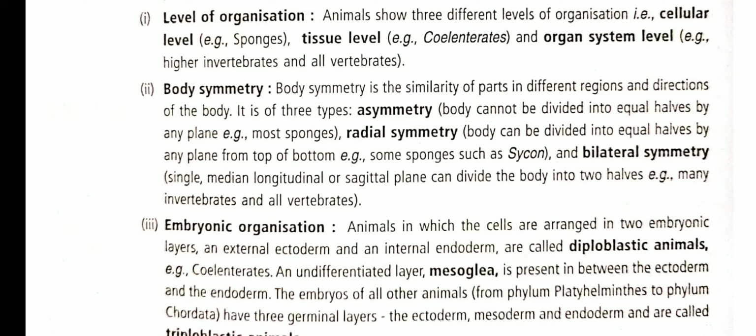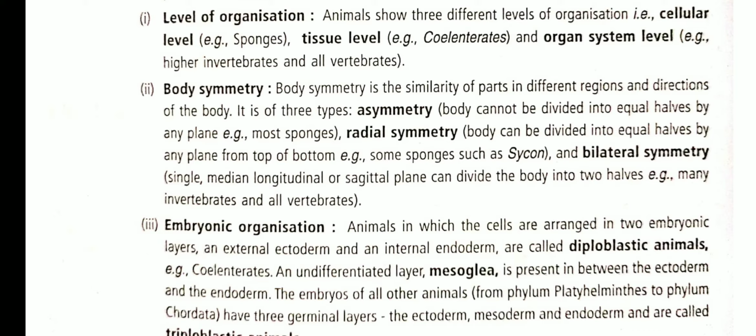of the sponges. Second is radial symmetry, where the body can be divided into equal halves by any plane from top to bottom, and this kind of symmetry is present in some of the sponges and in the starfish. Pentagonal radial symmetry is present in the starfish, which is a member of the last phylum of the non-chordata, and that is the phylum Echinodermata. The starfish is not a true fish but is an echinoderm.